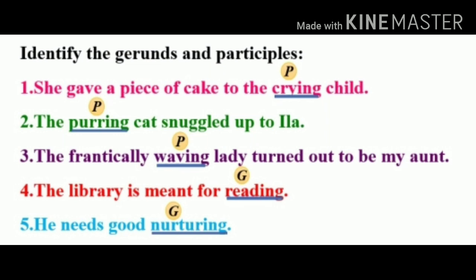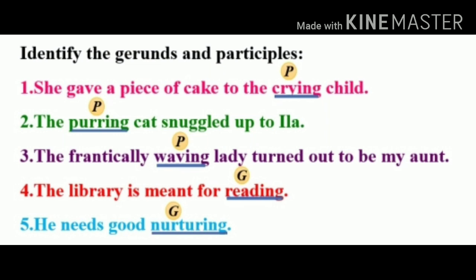Next example, the library is meant for reading. So here the word reading is a gerund as it is written as an object in the sentence and it does not show any tense and it doesn't give any information about the noun.